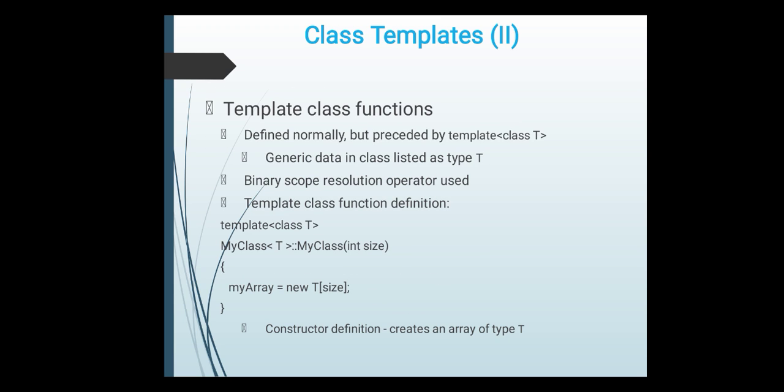Now the class templates. Template class functions: how to create functions inside the template class. The functions are defined normally, but they are preceded by template with class T inside the angle brackets, as we have created the class. If you want to create a function of a class, you simply give the name of that class and the function name. But here this is a template class, so we have to give template and whatever our class name is inside the angle brackets. So generic data in the class is listed as type T. The binary scope resolution operator can be used for defining the function outside the class. The template class function definition syntax is given here.